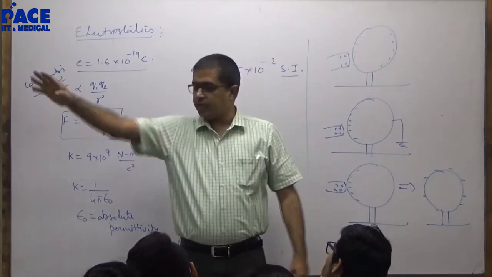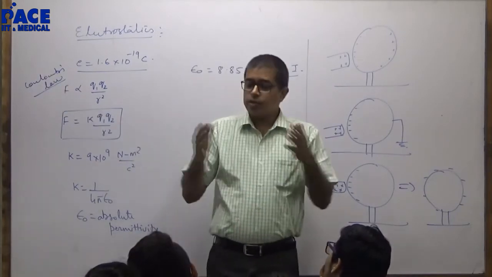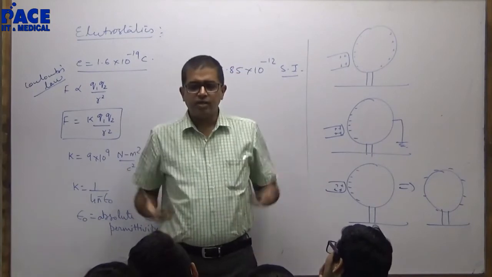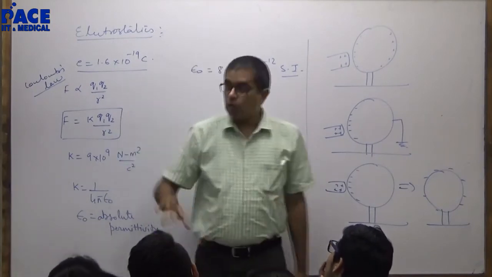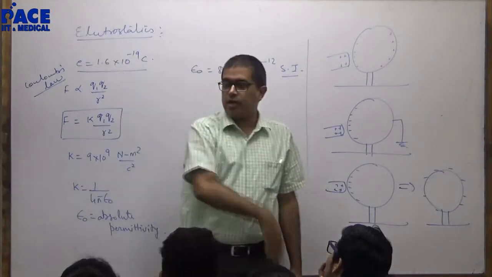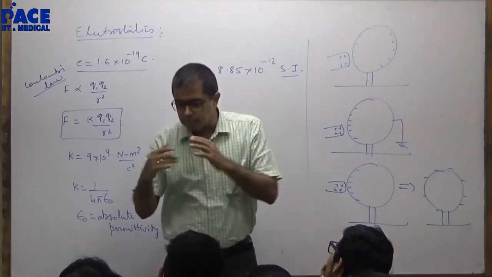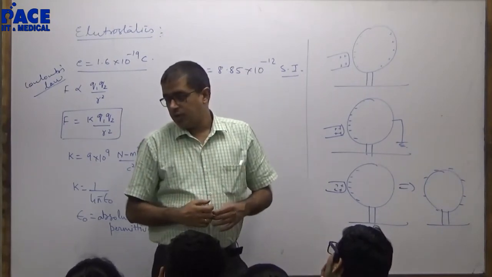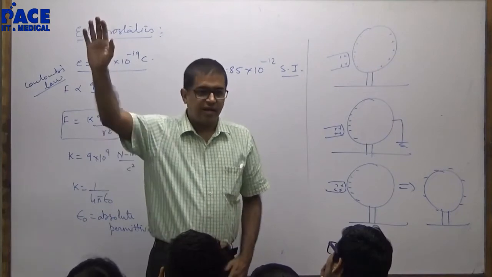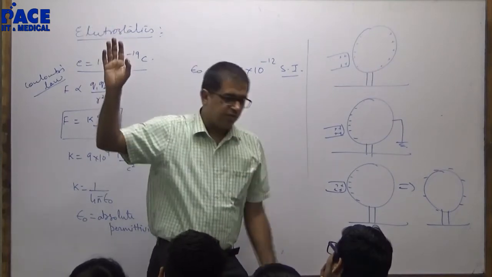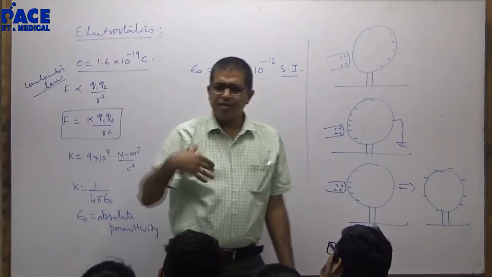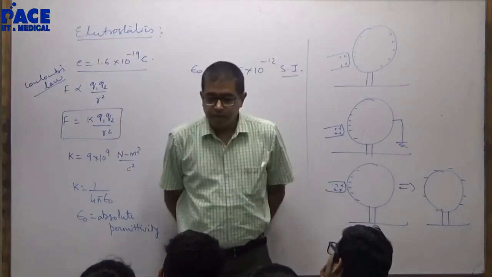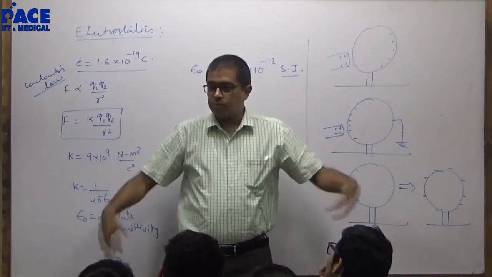He'll say, climb on it and touch the Van de Graaff generator. Why should you climb? Both will be at the same potential. From ground, if I touch something at higher potential, current will pass through me. I should climb on to something which is of the same potential as the Van de Graaff and touch. There is no potential difference between my feet and the hand. There will be no current passing through me. But I will have excess charge on my body.